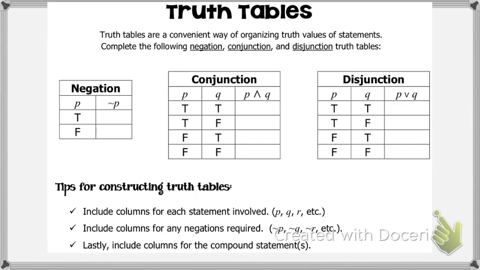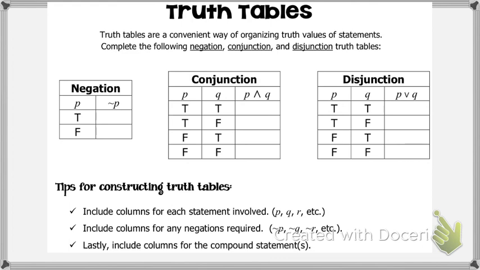Okay, so a truth table. It's a convenient way of organizing truth values of statements. When we start getting these compound statements like the ones we just had, those we could figure out pretty easily without doing a table. But when we start getting into bigger ones, which we'll see today, it's going to be pretty hard to figure them out without a table. So in this table, we have a negation table, a conjunction table, and a disjunction table.